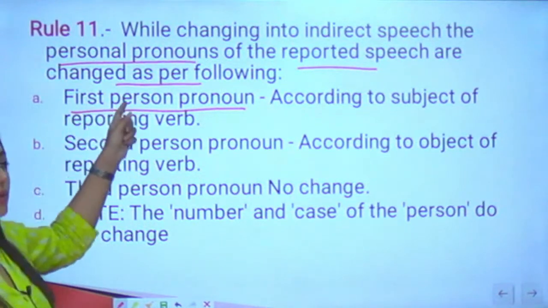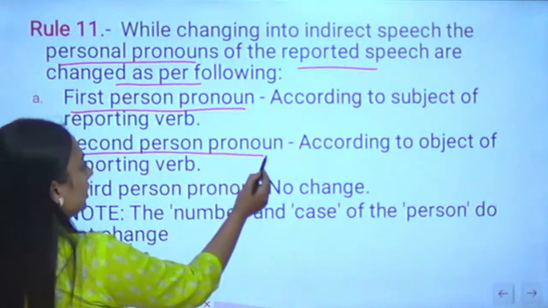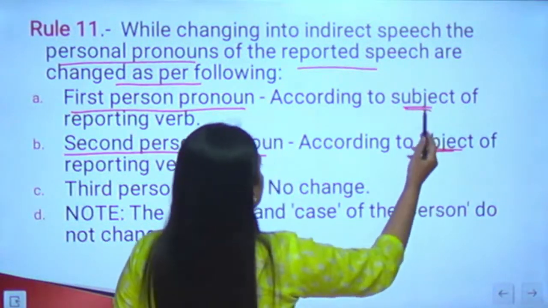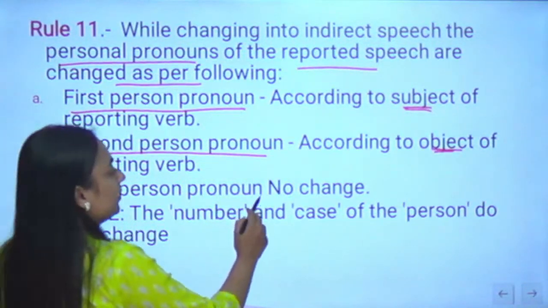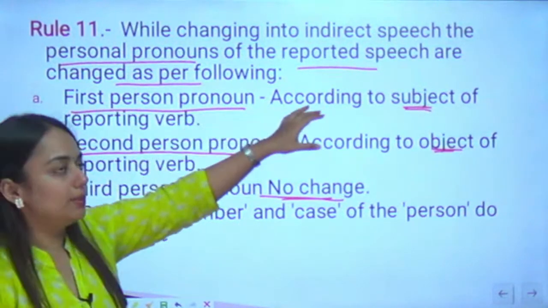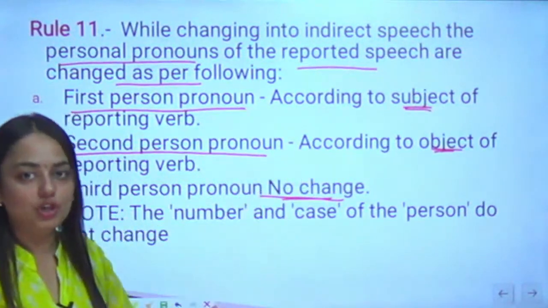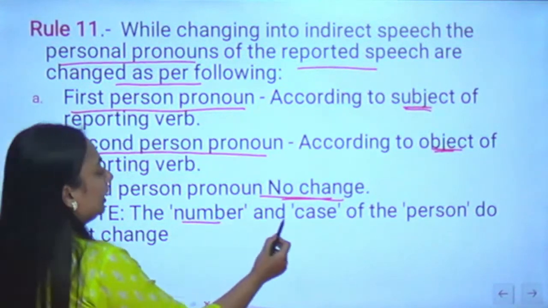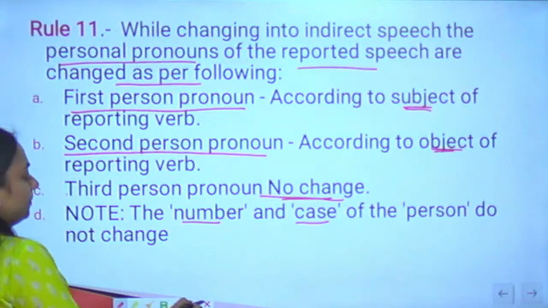So first person will depend upon the subject. Second person pronoun will be changed according to the object. Third person pronoun will never change, it will remain same. First person will change according to the subject. Second person, that is you, will change according to the object. Third person remains same. Note this one, the number and the case of the person do not change.